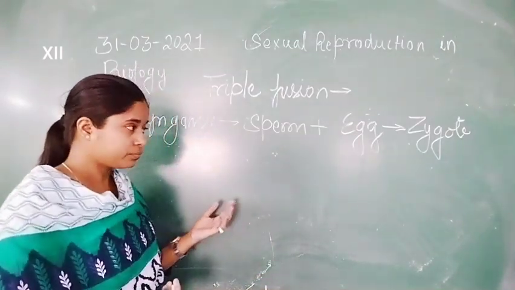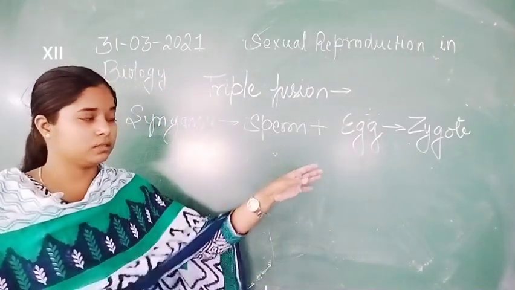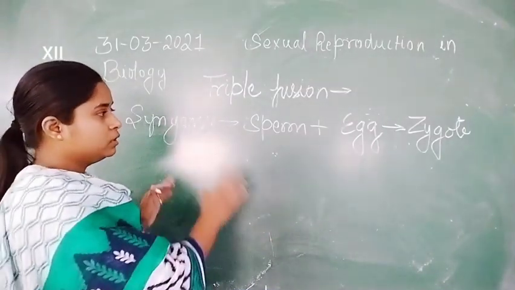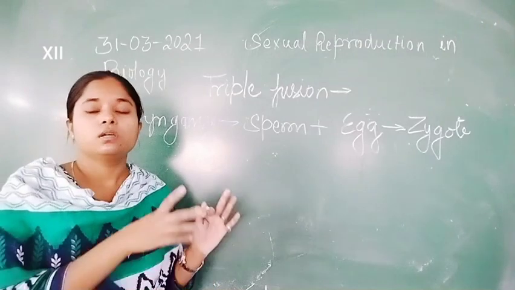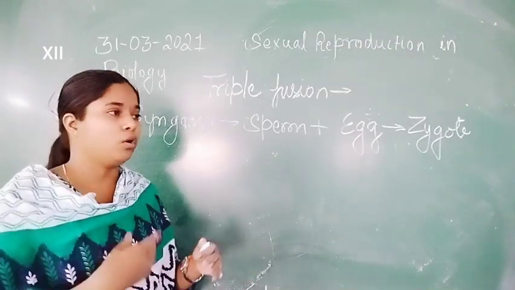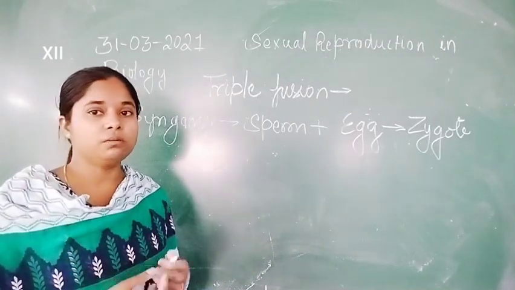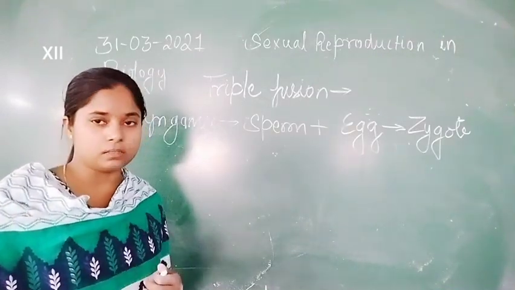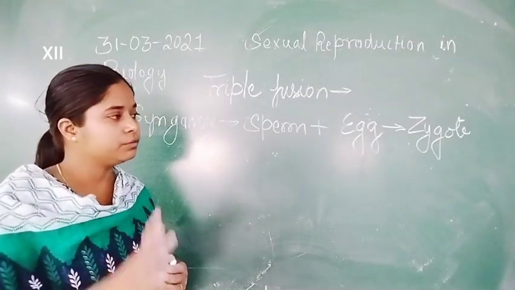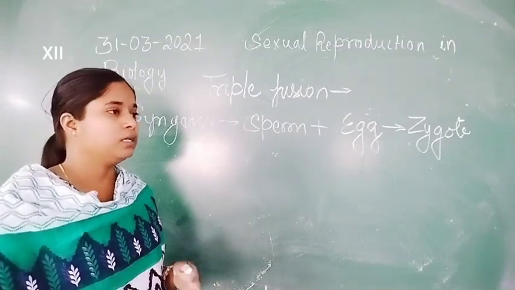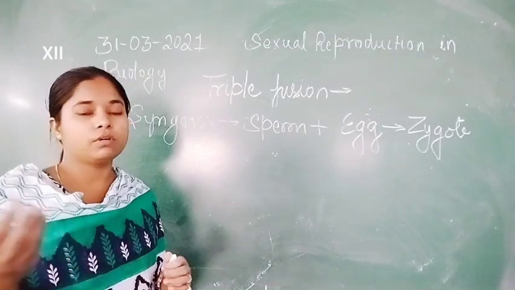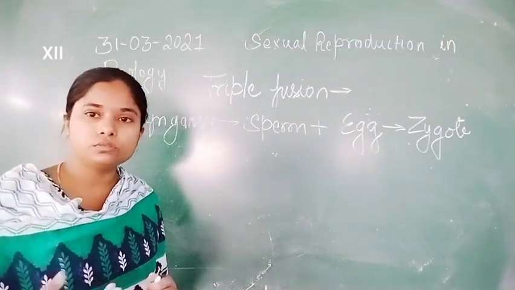So inside the embryo, after the fusion, after these two processes take place in a flower, all the other accessory parts undergo senescence. After the senescence, finally the ovary or ovule enlarges, the ovary converts into fruit and the ovule converts into seed.